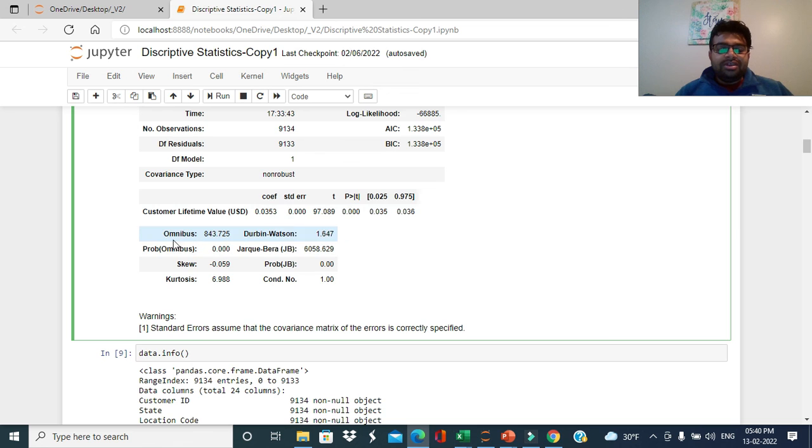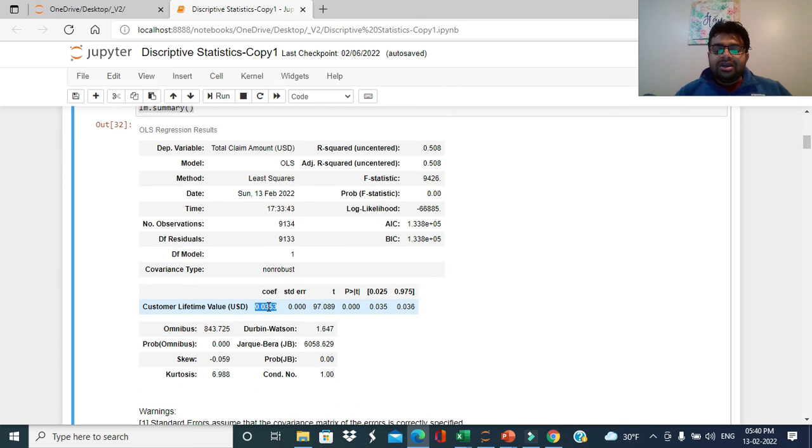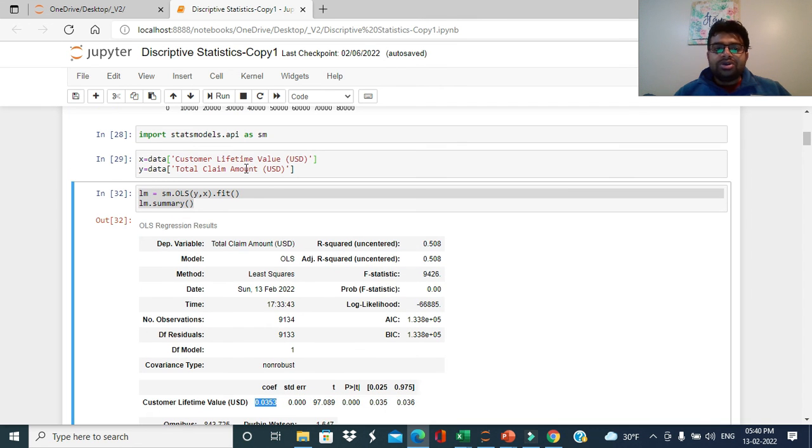So the major thing that you can see here is 0.0353, which is the coefficient between customer lifetime value, the independent variable, and your target variable, total claim amount. This shows the magnitude of how one variable is affecting the target variable, which is your total claim amount.